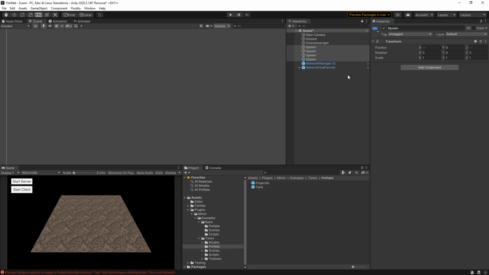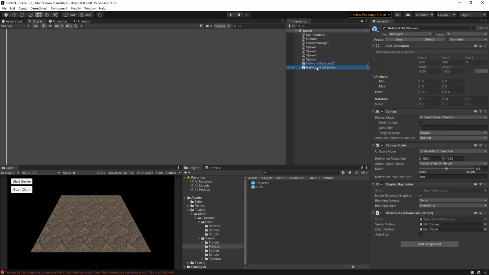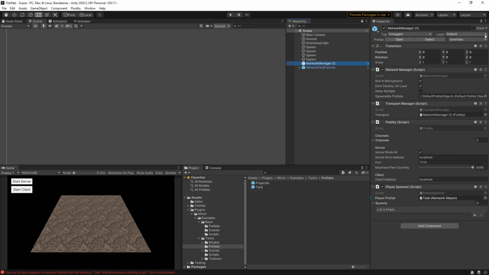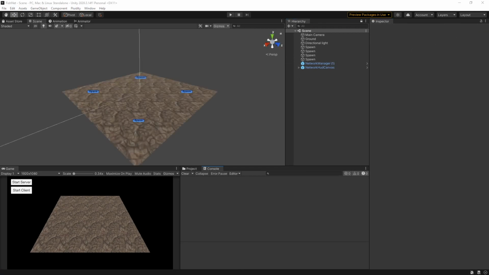I haven't fully decided how I'm going to do the spawn system yet. I know there's some issues with the Mirror spawn system that I'm not really happy with. So for now, we have the temporary one, which is what you just saw, but I'm going to eventually change that. So I'm going to go back to my network manager, and I'm going to lock it. And I'm just going to drop all the spawn points into spawns. And this is something that's going to be a lot easier upon release. You're not going to have to do that later on. And I believe that is everything.